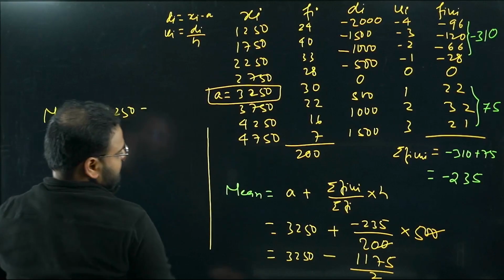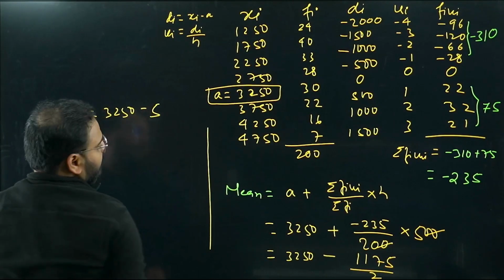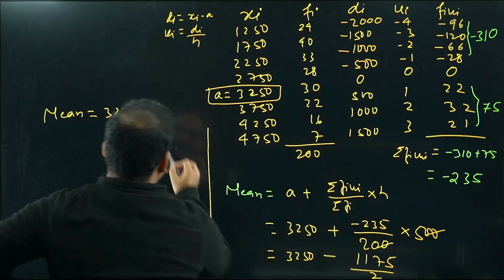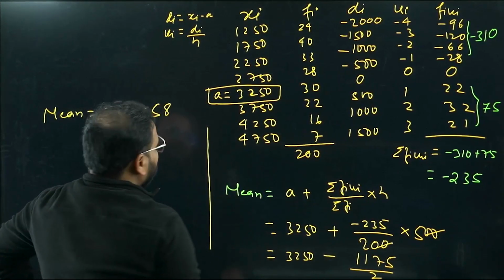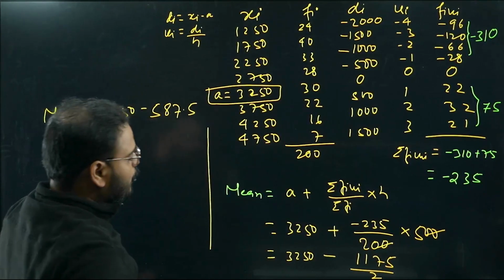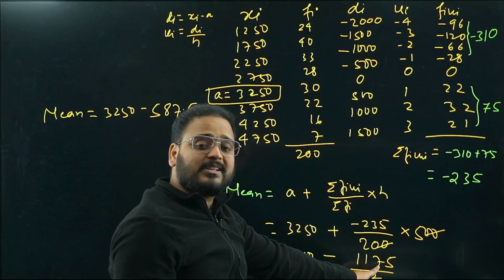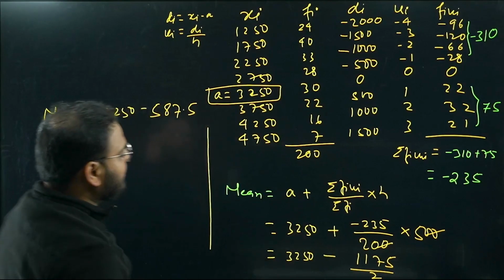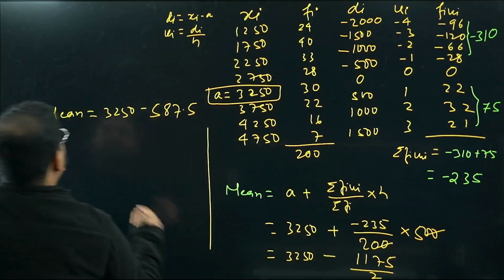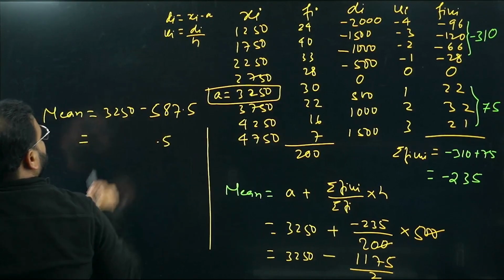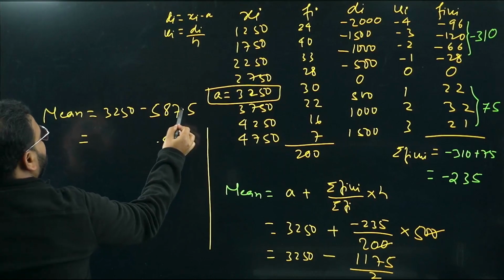3250 minus, 2 5s are 10. Okay, I have 1, so it's going to be, yeah, 2 8s are 16. Okay, 1, then 2 7s are 14, plus 5, no? Please check. 2 5s are 10, carry is 1, so 1 plus 7 is 17. I'm going to get this as 2 8s are 16, so again 14. For the 15, we get 1, then 2 5s are 10. Subtract this, so 0.5 will come. There's a decimal point over here, 0.5.